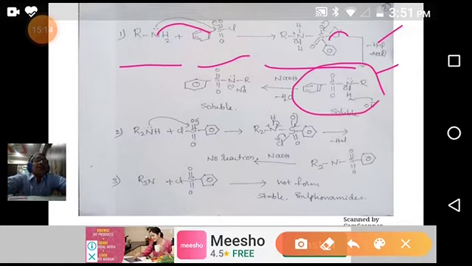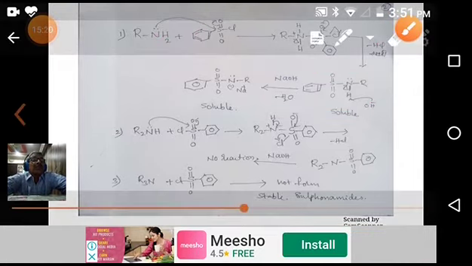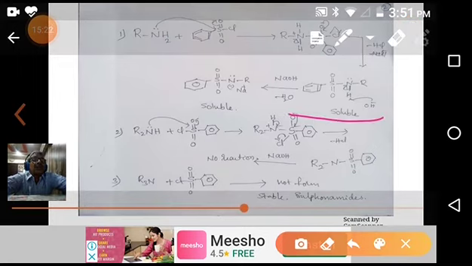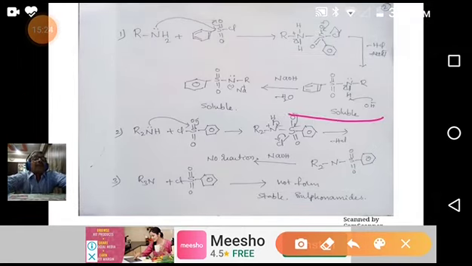Then finally, this is called N-alkyl sulfonamide. Which one? This one. I am saying that this is called N-alkyl sulfonamide. This N-alkyl sulfonamide still has one hydrogen on nitrogen. That's why it is acidic.